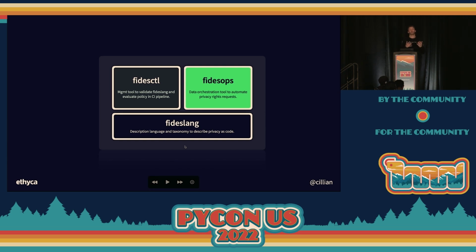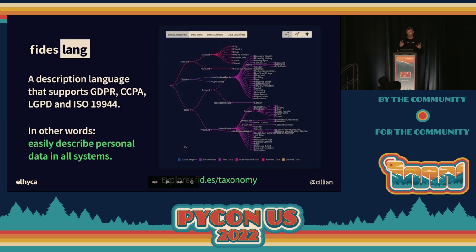Think of it as a lightweight description language for privacy, and I'll sort of elaborate on what that means in a second. And again, we've got two applications or tools that sit on top of the language. Fides Control, which I mentioned, is a server that runs in the software development lifecycle effectively. It does a few other nifty things, but think of it that way. And Fides Ops is a containerized application that allows you to execute and manage tasks on behalf of users' rights.